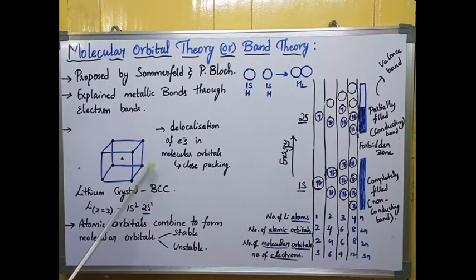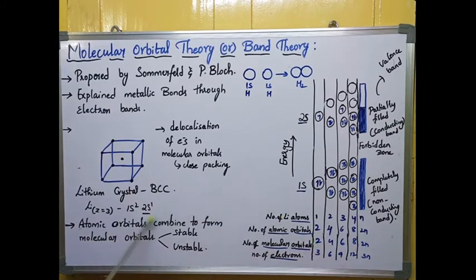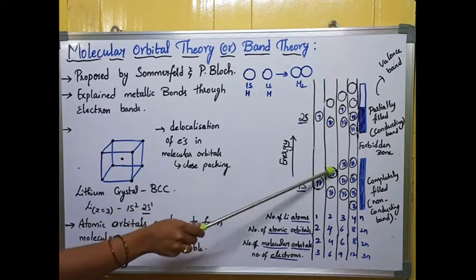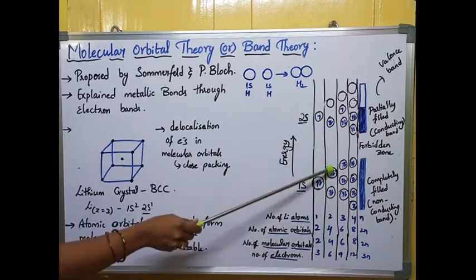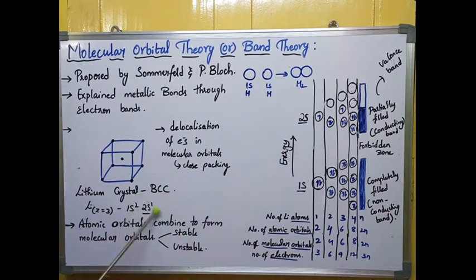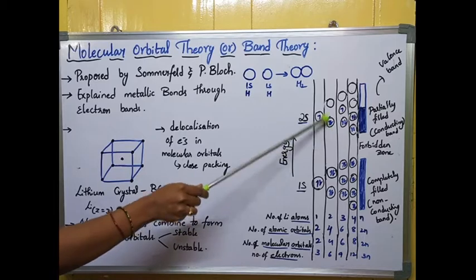Next I am taking 2 lithium atoms, which means there will be 4 orbitals: 1, 2, 3, 4. For 1 lithium atom there will be 3 electrons, so for 2 lithium atoms there will be 6 electrons. For 1 lithium atom there are 2 orbitals, and for 2 lithium atoms there are 4 orbitals. These are for 1s, and this is for 2s. For 1s, 4 electrons are filled. The 2 electrons of 2s will be combined here, so I joined them as an electron pair. Here you can see 2s.